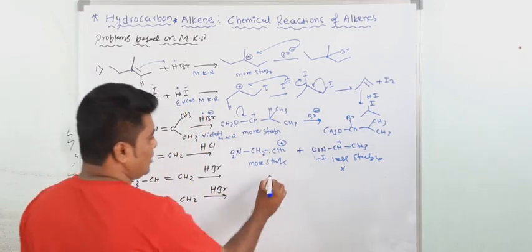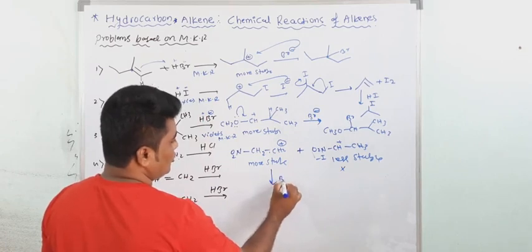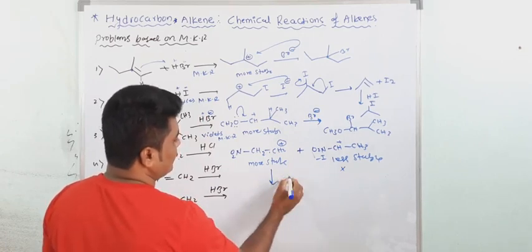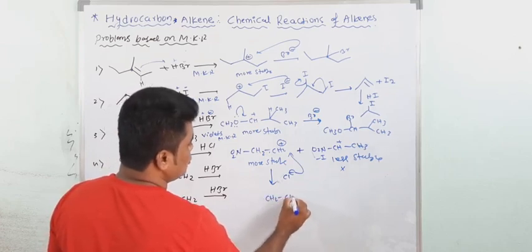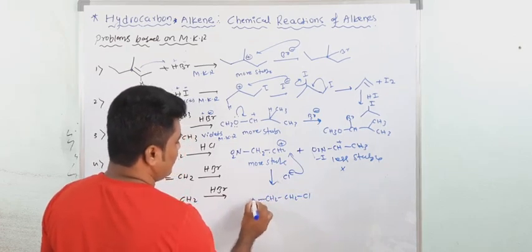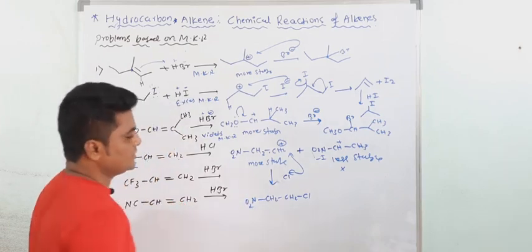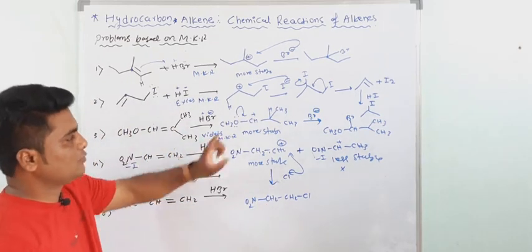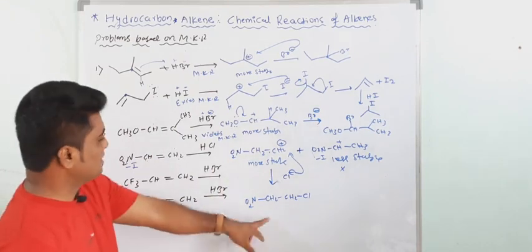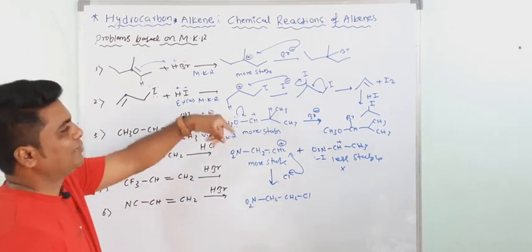Understood? Now here Cl goes to this carbon atom. Now you are getting CH2Cl, then NO2. This is the major product. Understood? Write down these problems. We don't have space yet to solve these two, so first complete it.